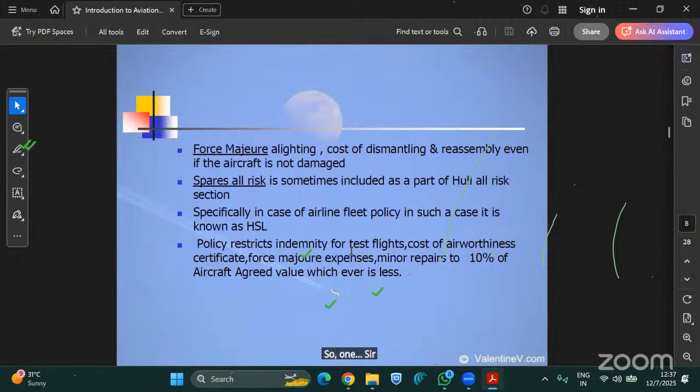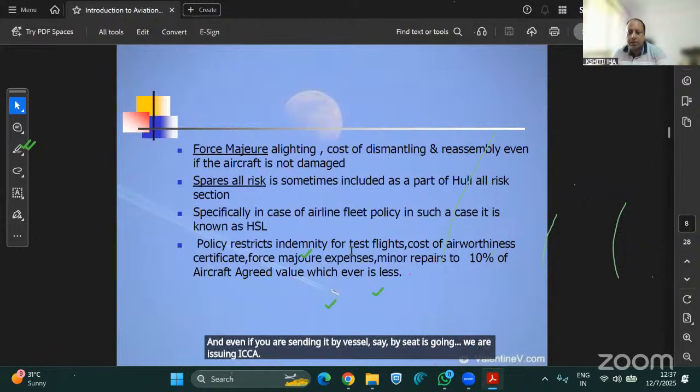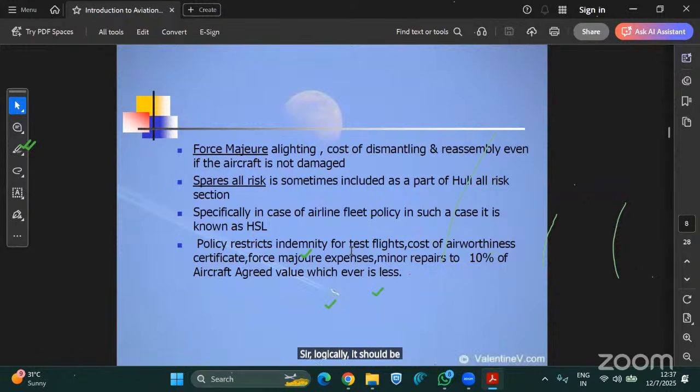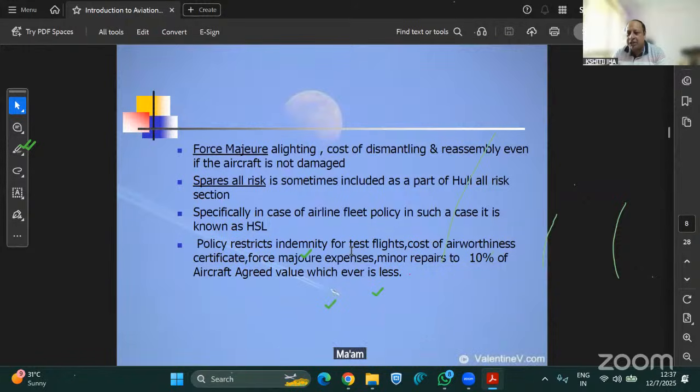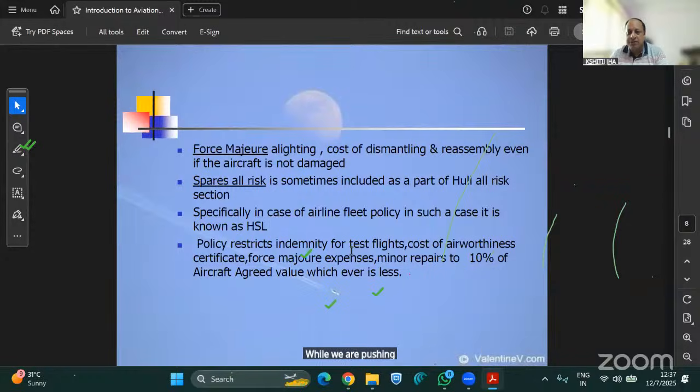Sir, only maritime perils will be covered in a marine policy. If any other damages happen, they will not be covered. No, ma'am, we can give ICC A. Logically it should be covered. ICC Air is there, so suppose it is sent by air, ICC Air is there. Even if you are sending it by vessel, by sea, we are issuing ICC A here also. Logically it should be covered. But this is a very interesting thing. I will explain to you all why it is not being covered there and why we are issuing a separate space all risk policy for them.